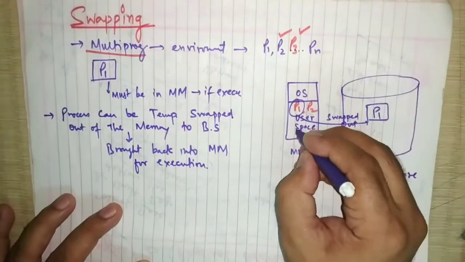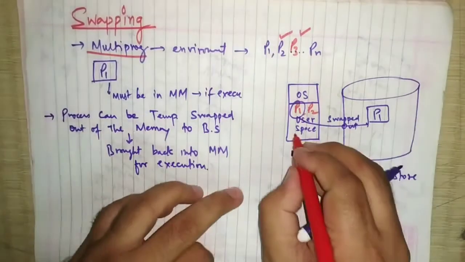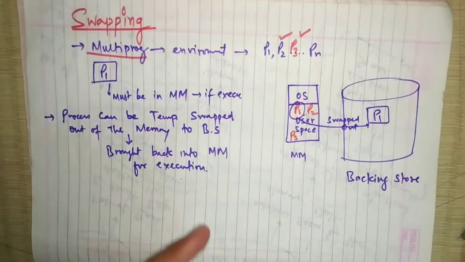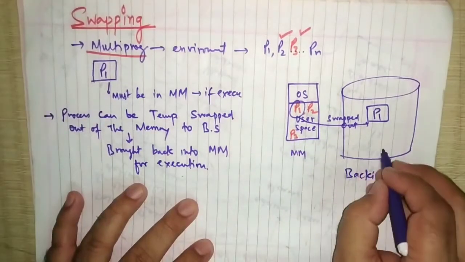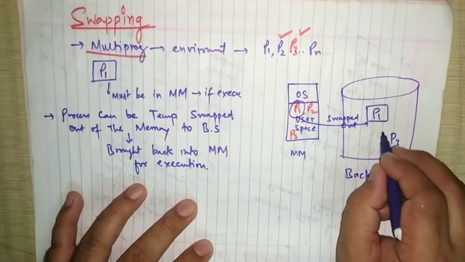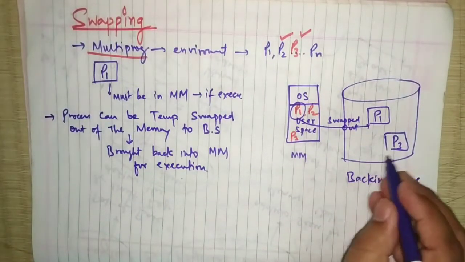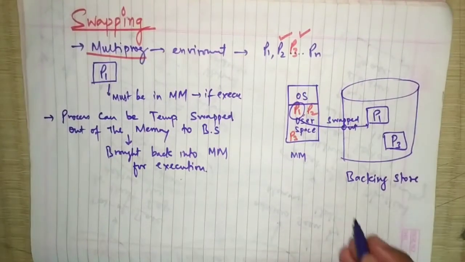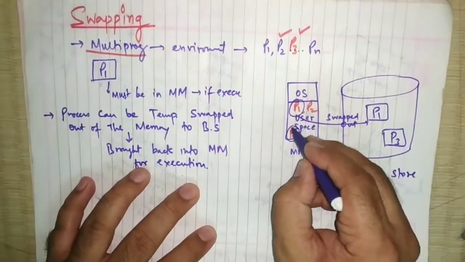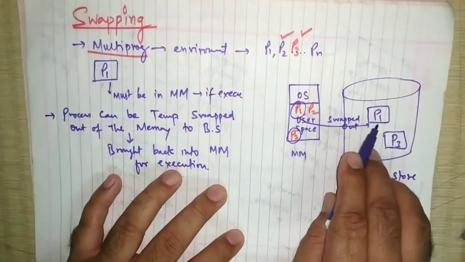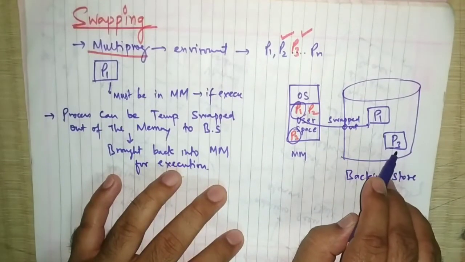Okay, imagine P3 is also over here, because this is a multi-programming environment. So P3 is also using some other service, so we have also shifted P3 into the backing store. After shifting P3 and P1, only P2 is accessing the main memory. Right now P2 is accessing, and P1 and P3 are in the backing store.